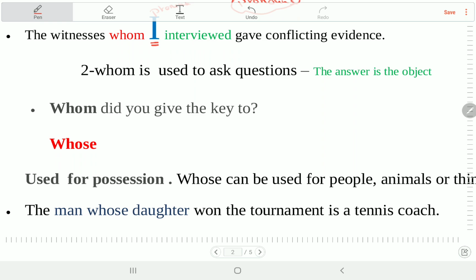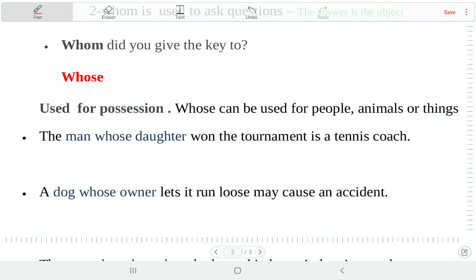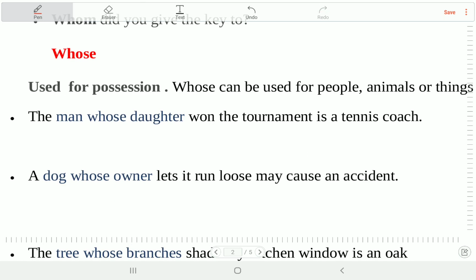The other use of whom is to ask questions. خلاص. Whom did you give the key to? سهلة دي. طيب. Whose? بيقول إيه؟ It is used for possession. يعني إيه possession؟ ملكية. Whose can be used for people, animals, or things. طب. Read this example. The man whose daughter won the tournament is a tennis coach.